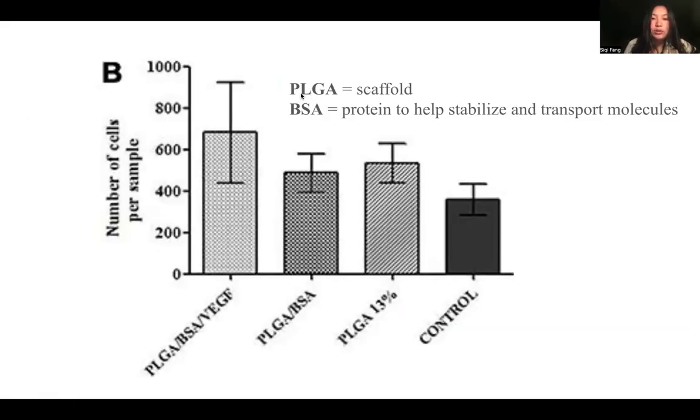In this test, it is important to note that PLGA stands for the presence of scaffolds, and just looking at these results, we can see how the tests with scaffolding produced higher amounts of stem cell growth than the controls. However, it is also important to note the limitations of scaffold, such as its biocompatibility, as the raw materials could trigger the immune system, and technical challenges like vascularization required to maintain complex tissue structures.